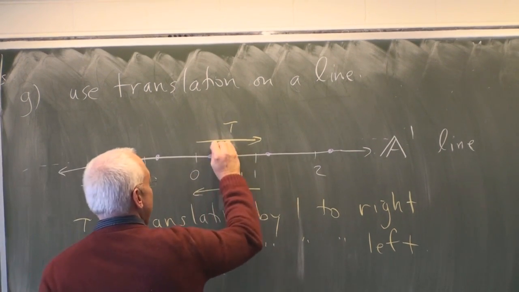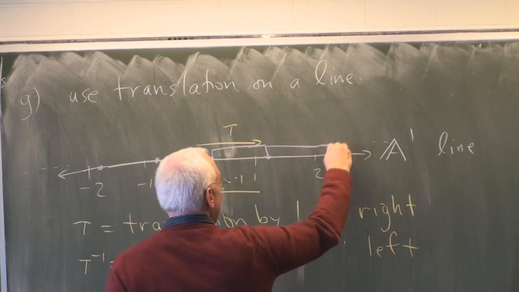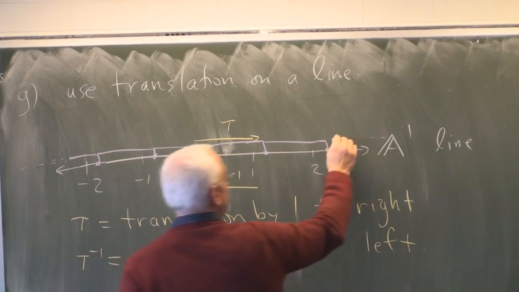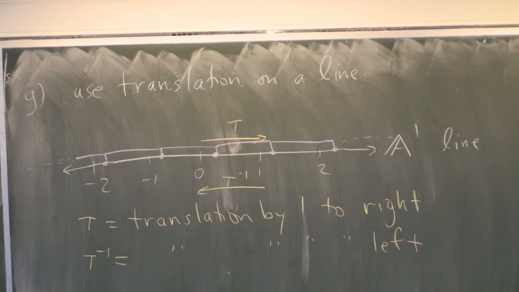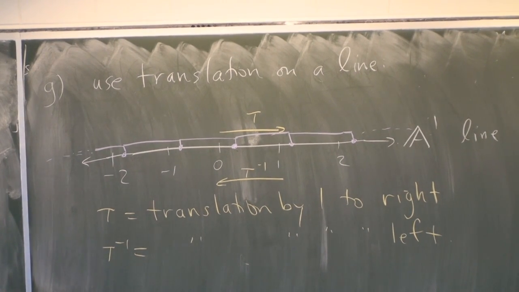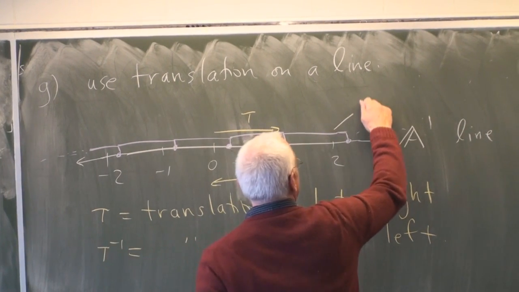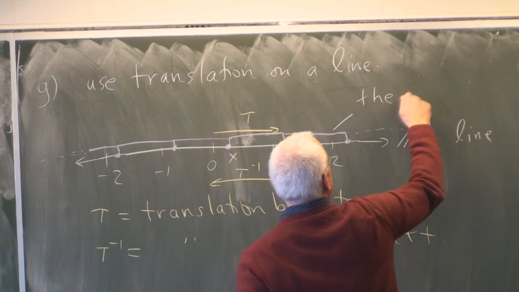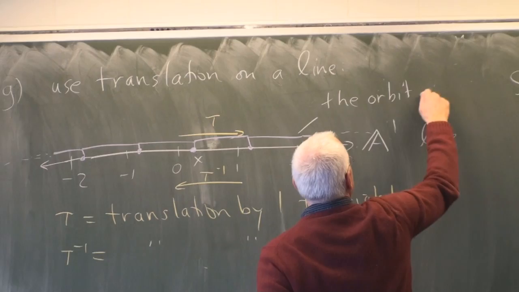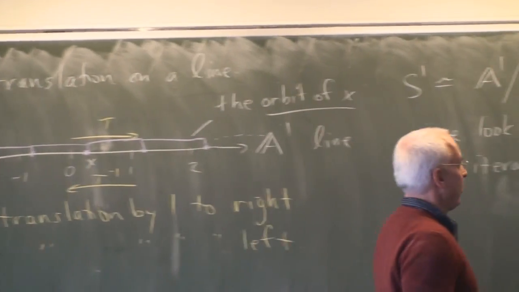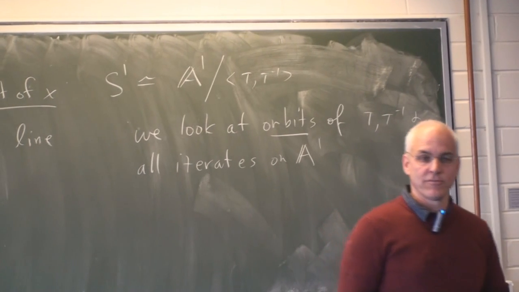So let me draw that by just connecting them. We'll put them all in the same family. And we'll call that one orbit. That's one orbit. We call that x. We can say that that's the orbit of x under the translation and its inverse.